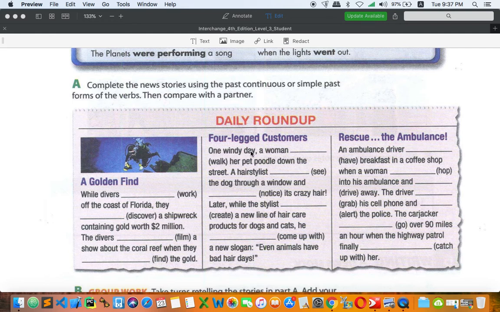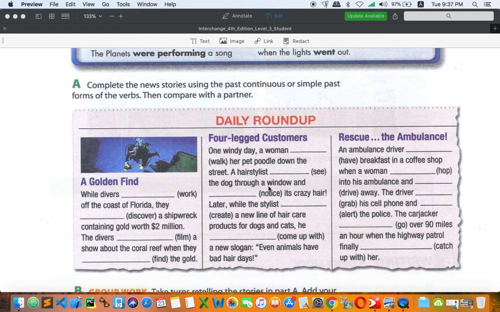One windy day, a woman walked her pet poodle, which is a dog, down the street. So what? Can you guess? All right, so you can say a woman was walking. So that is the whole activity. So at the time she was walking. All right. A hairstylist, what?